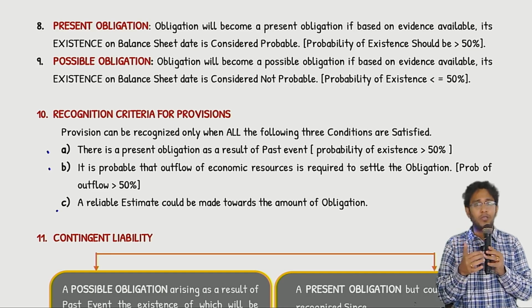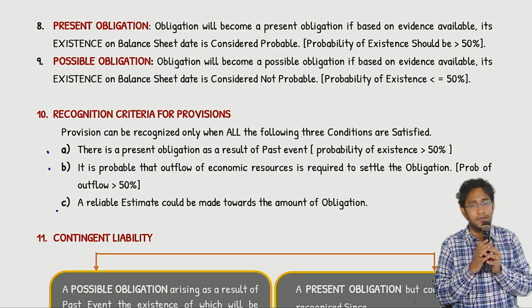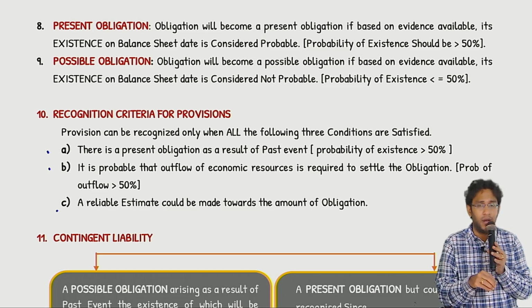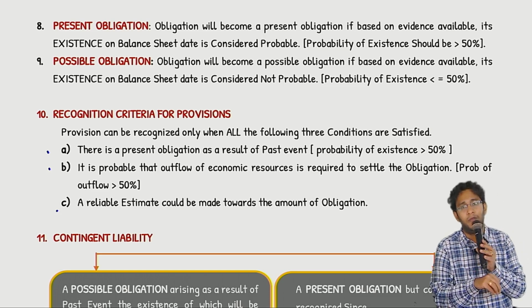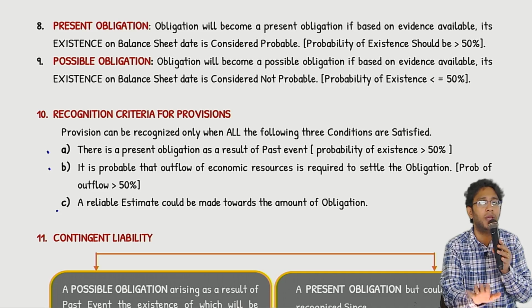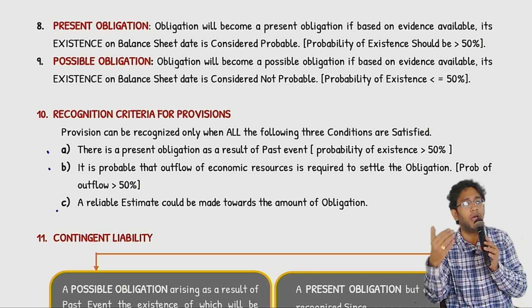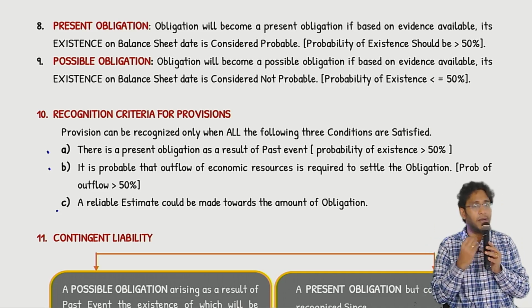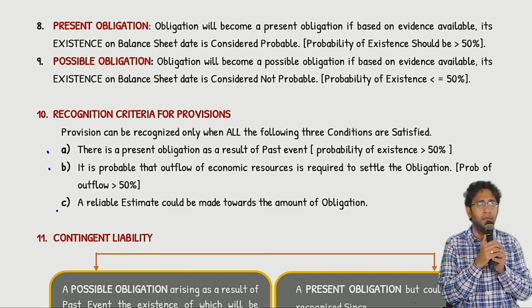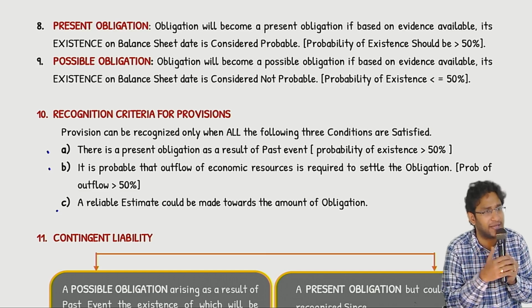Listen, these two are clear-cut liabilities. But there may be scenarios where existence may be uncertain. When existence is uncertain, the standard says it is still existing only if the chance of existence is more than 50%. Example. Somebody filed a case on me saying that my goods are not functioning as described at the time of sale.